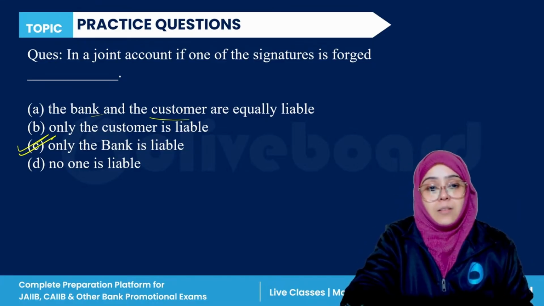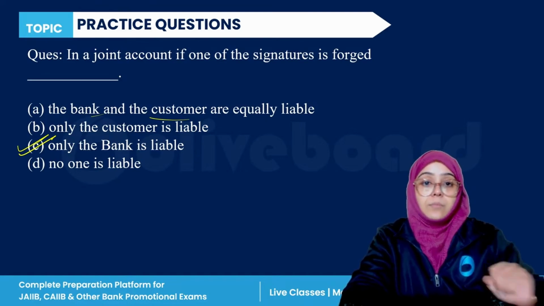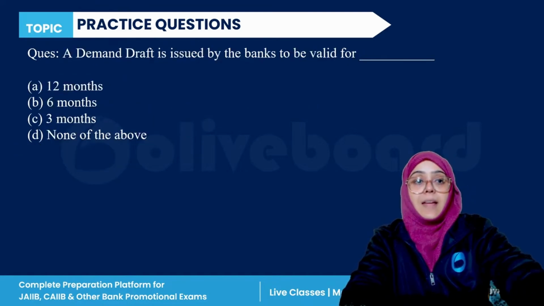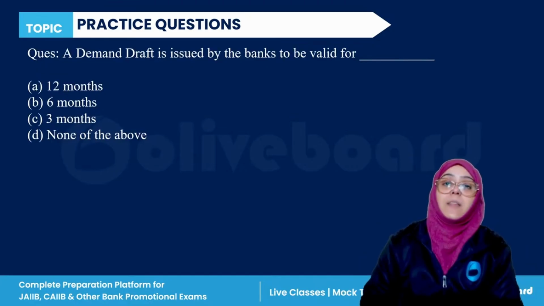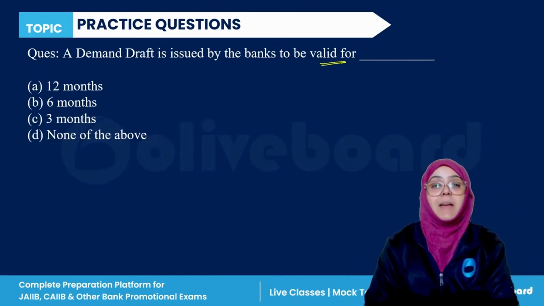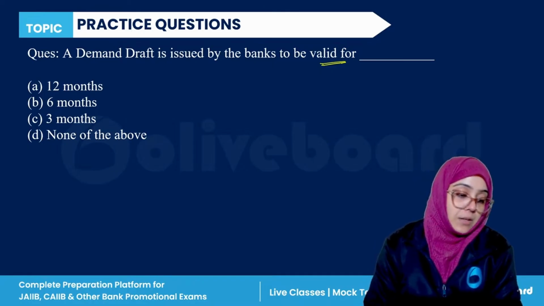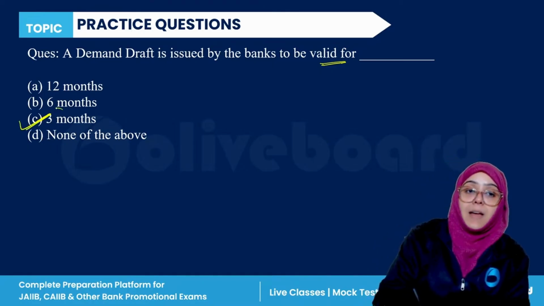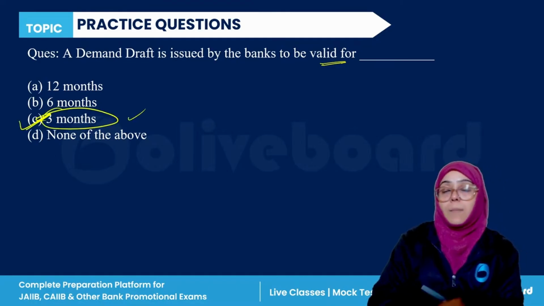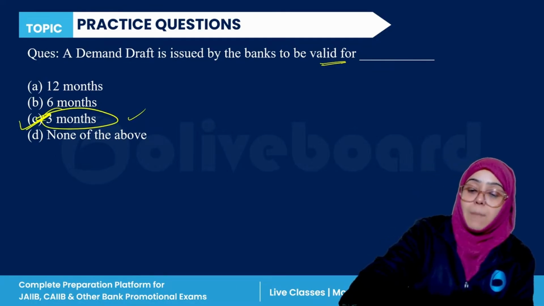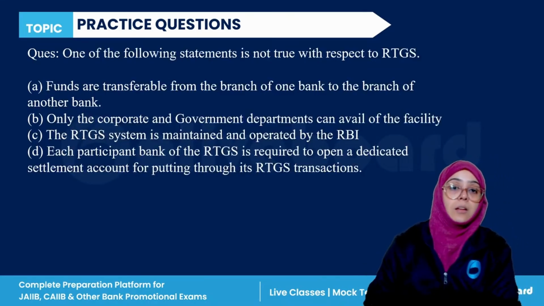Okay, next question. A demand draft issued by the bank is valid for how many months? So a demand draft is valid for 3 months. You know that after 3 months it is invalid. Demand draft is valid for 3 months. Same in the case of check.